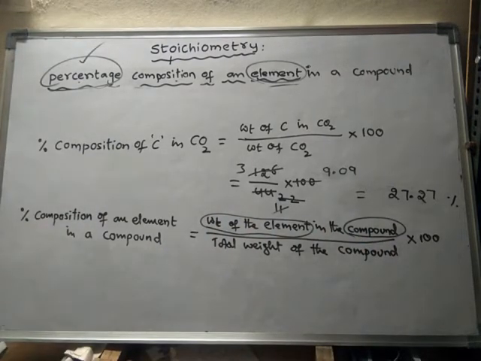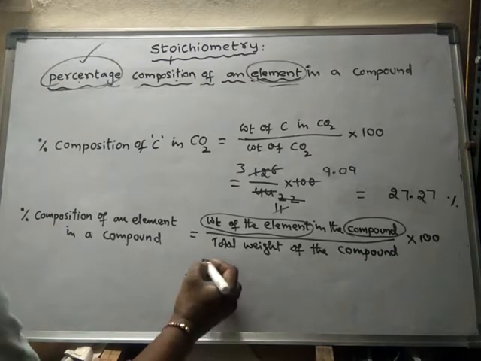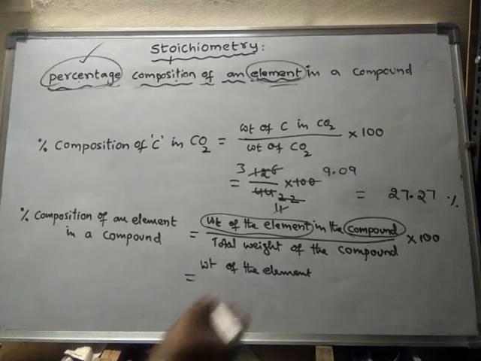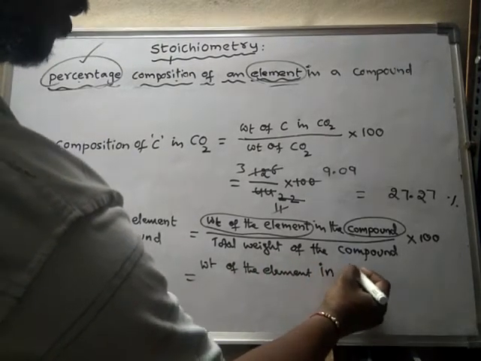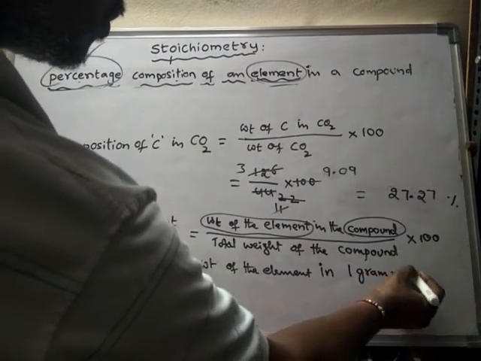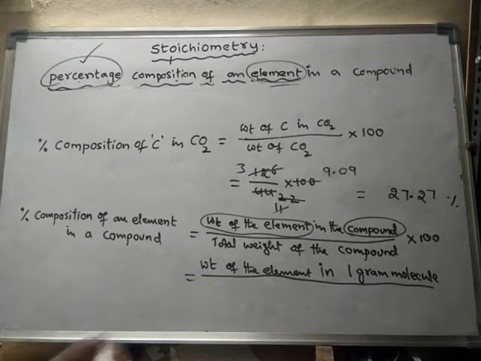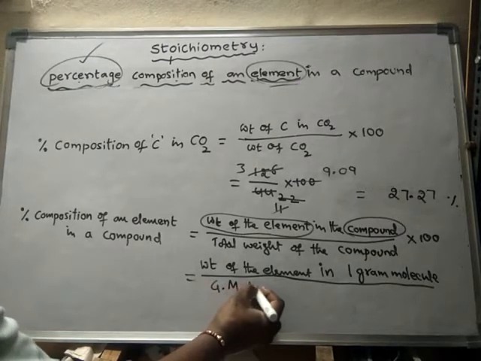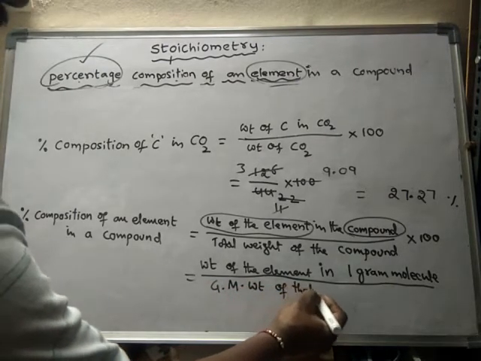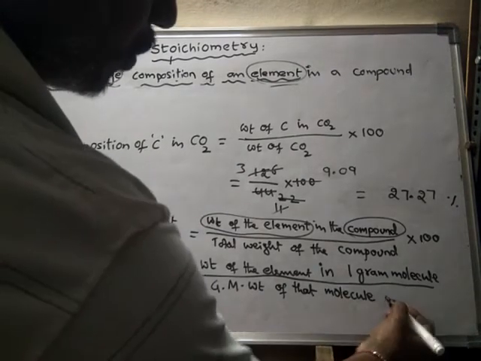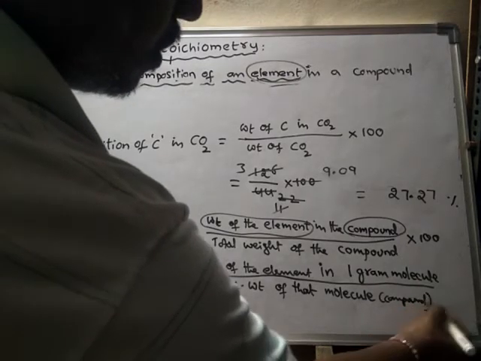Suppose if you take only the gram molecular weight of the compound, then we can write the formula like this also: the weight of the element in 1 gram molecule divided by the gram molecular weight of that molecule or compound, into 100.